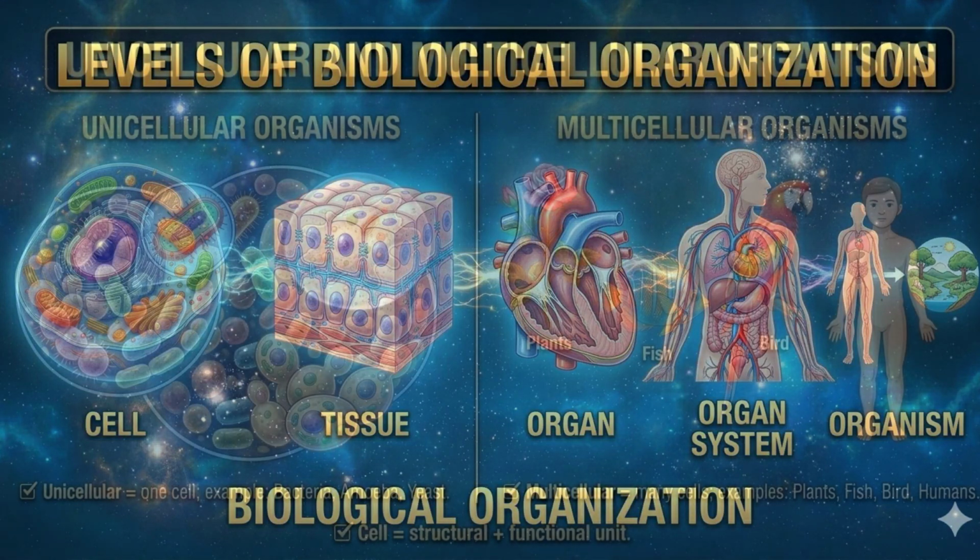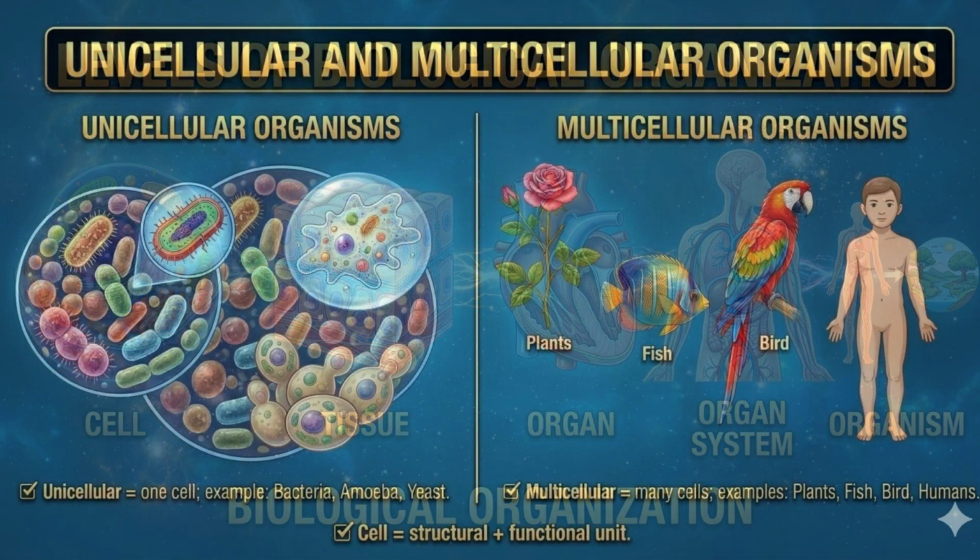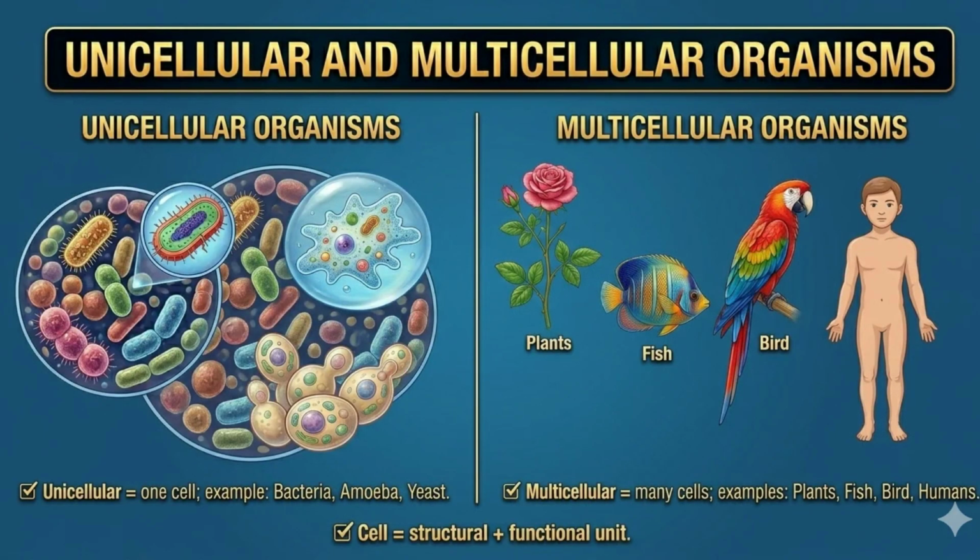Some organisms are made up of only one cell. These are called unicellular organisms. Examples include amoeba, paramecium and bacteria. A single amoeba cell can eat food, move, breathe and reproduce all by itself.